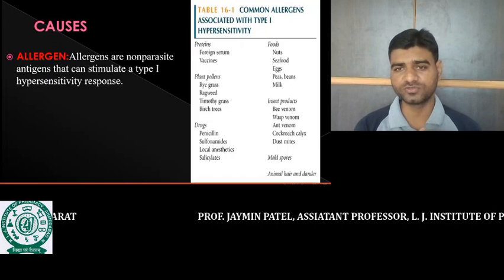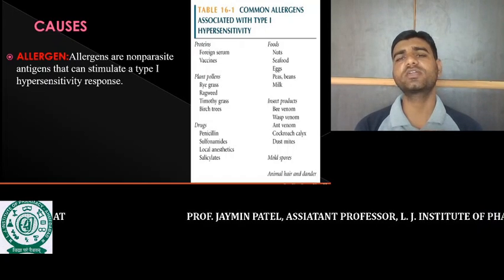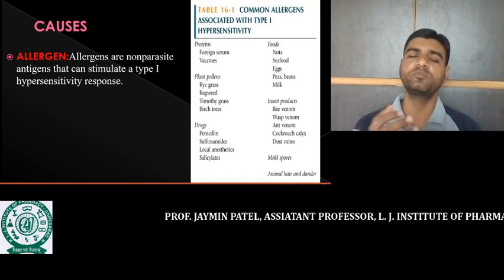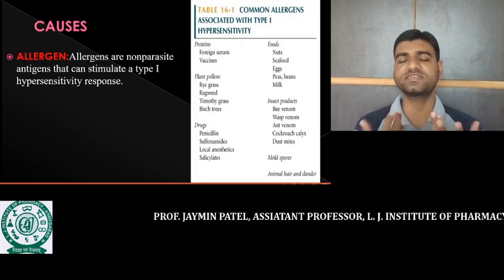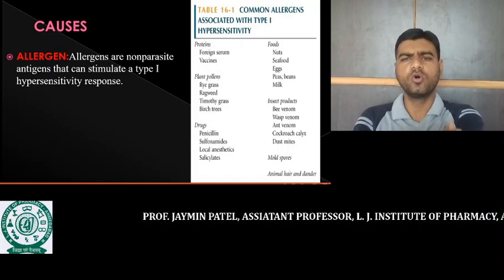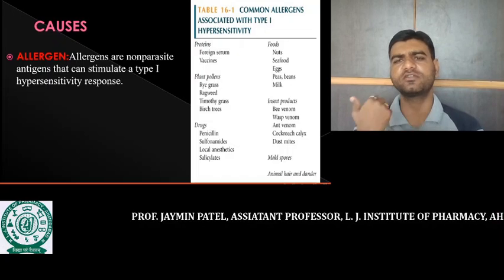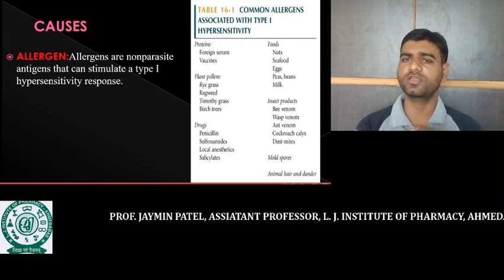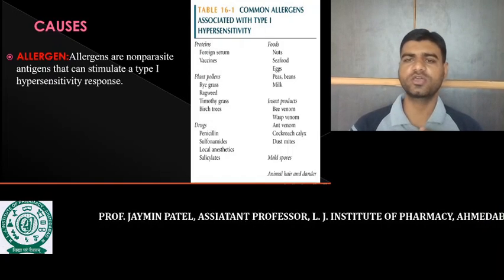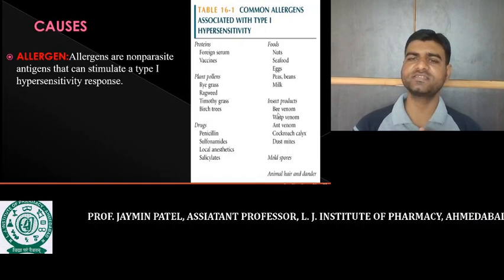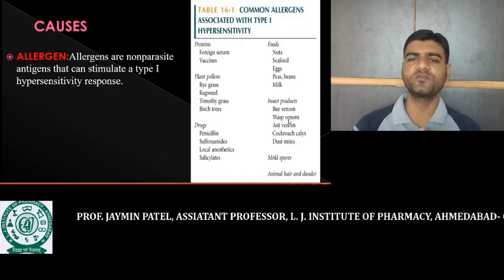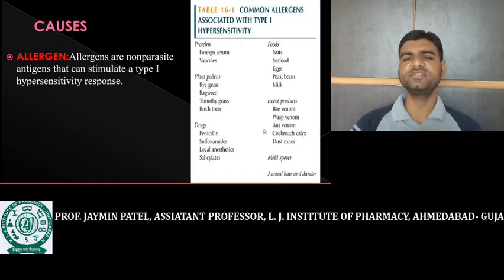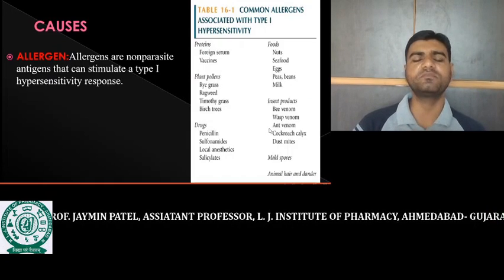Milk also. Some children are sensitive to milk and milk products. If we provide milk or a milk product to that child, sometimes a sensitization reaction occurs, and the whole skin becomes red. Red skin rashes occur on the surface of the body due to these allergens. Some insects, that is, bee venom, wasp venom, ant venom. The venoms of these different insects also act as allergens.